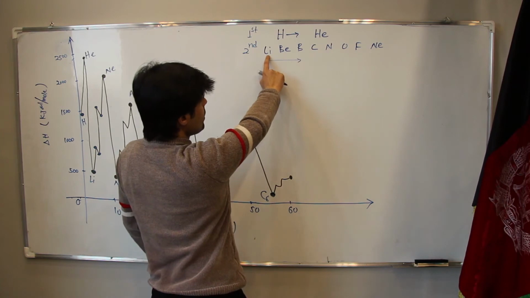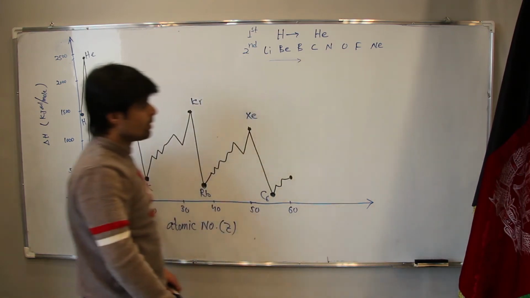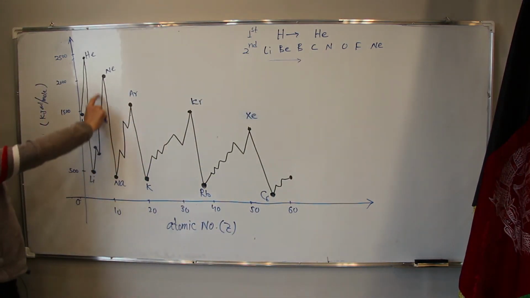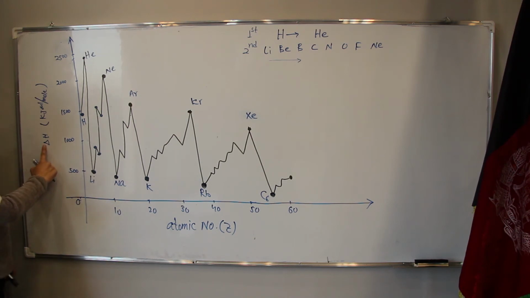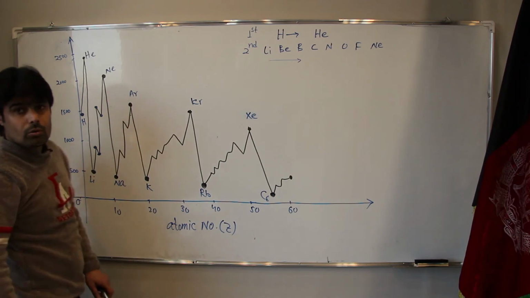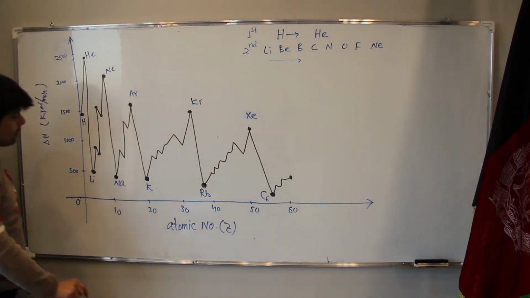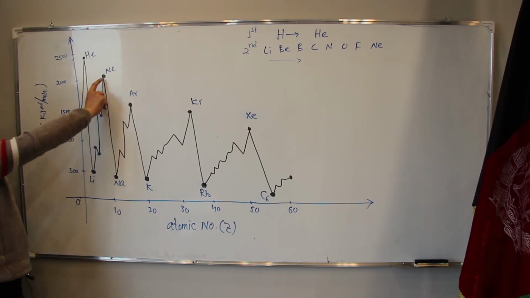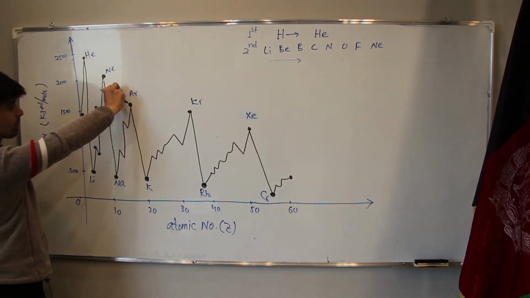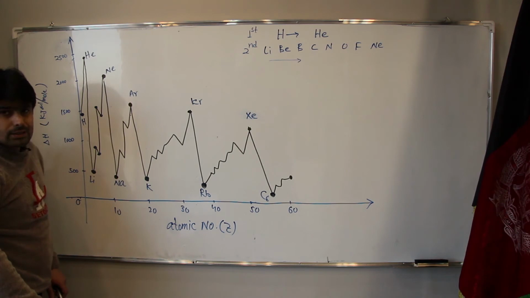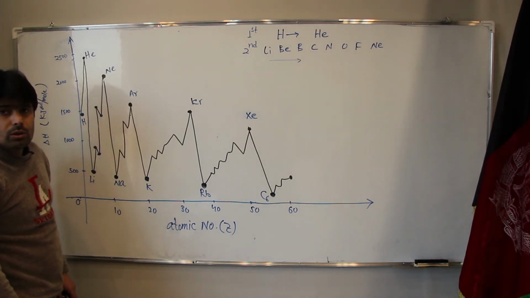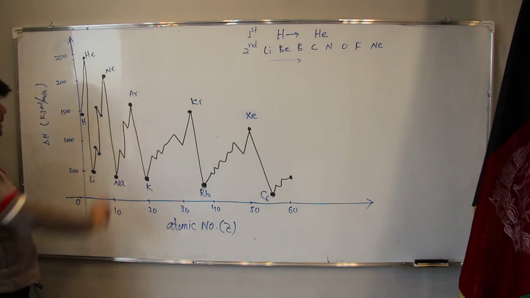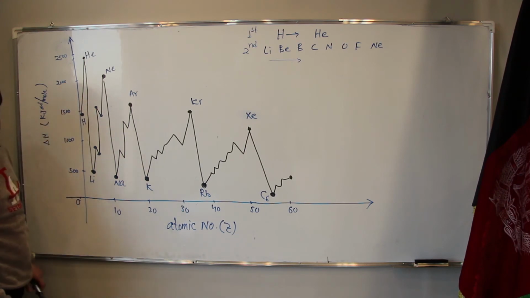Now whenever you are going from lithium to neon, the amount of energy for delta H or ionization energy, is it getting larger or smaller? Larger. For 1 mole of lithium we are giving 500. For 1 mole of neon, which we want to take out its electron from its outermost shell, we have to give much more energy.